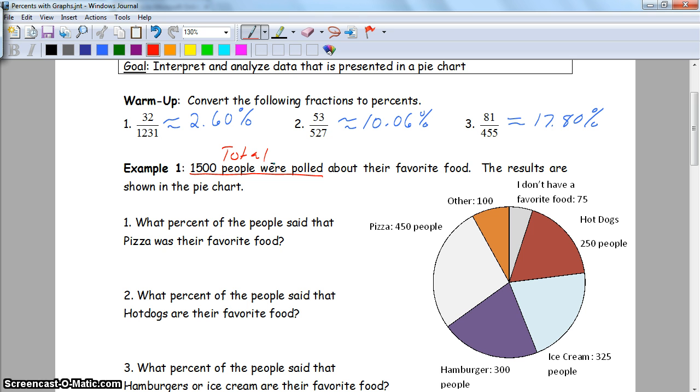The directions say 1,500 people were polled, so that's our total, about their favorite food. The results are shown in this pie chart. On number 1, what percent of people said that pizza was their favorite food? Again, this is like probability. How many people said pizza? How many ways can I win that game? There's 450 people who liked pizza out of a total of 1,500.